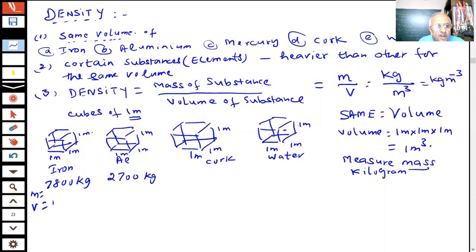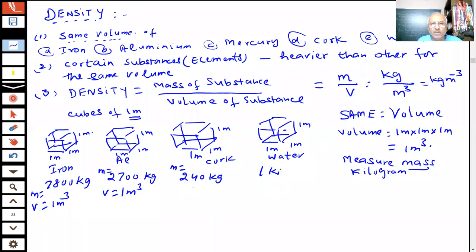What is the volume? 1 meter cube. This is the mass of aluminium. What is the volume? 1 meter cube. And this is the mass of the cork, students. If we see the value given in the book, 1 meter cube of cork will weigh 240 kg. And the mass of water is coming to be 1000 kilogram. The volume is the same, 1 meter cube.